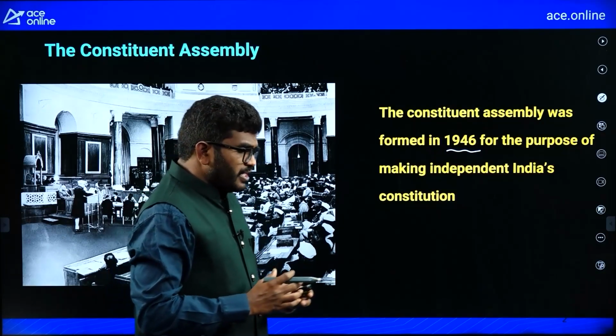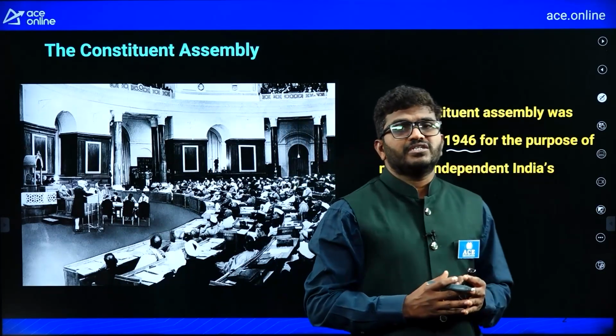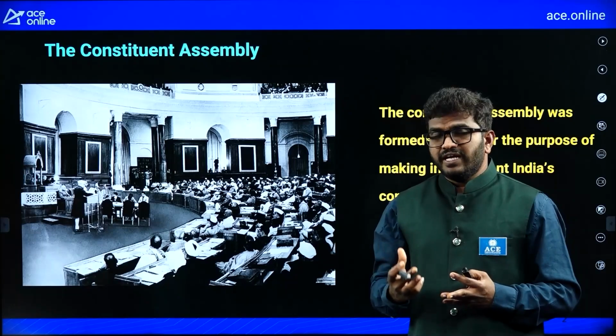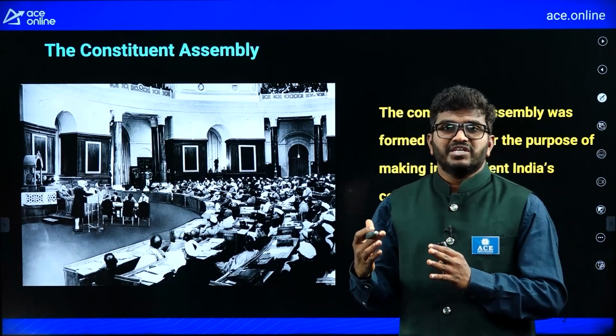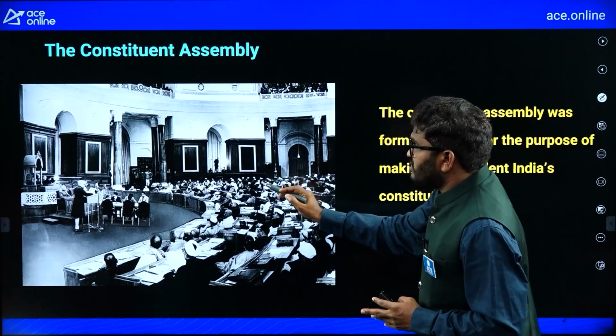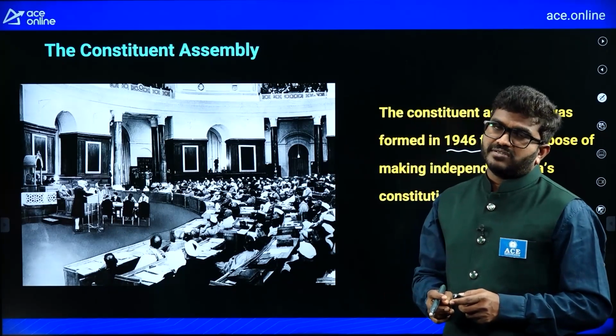So, first of all, they formed one assembly to prepare, write and draft the Constitution of India. First, they formed a Constituent Assembly. This was developed in 1946.